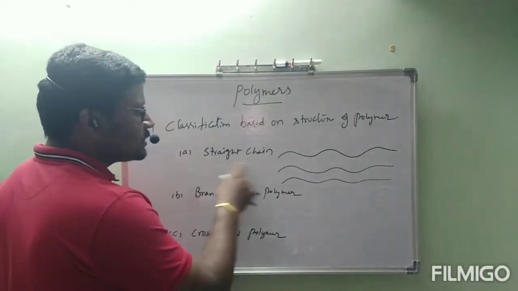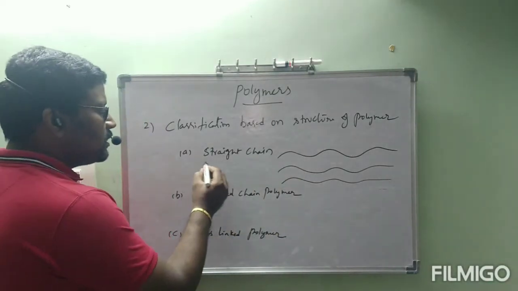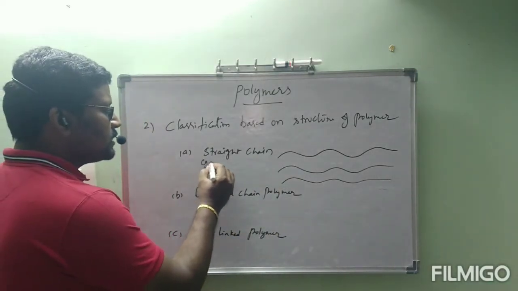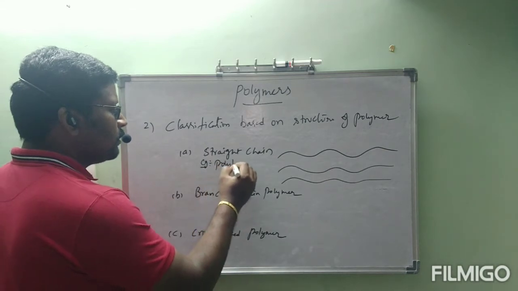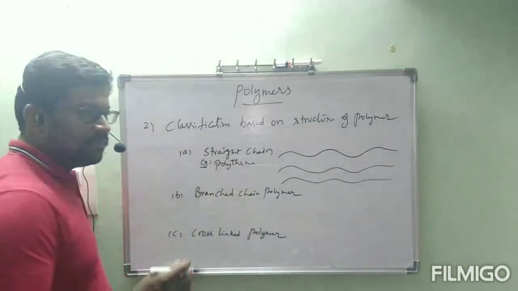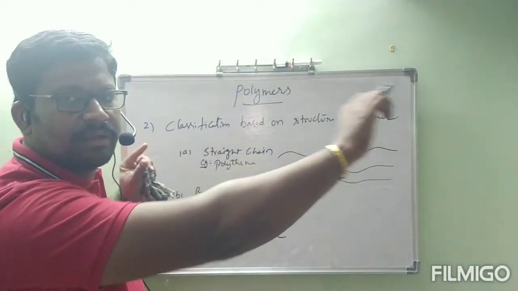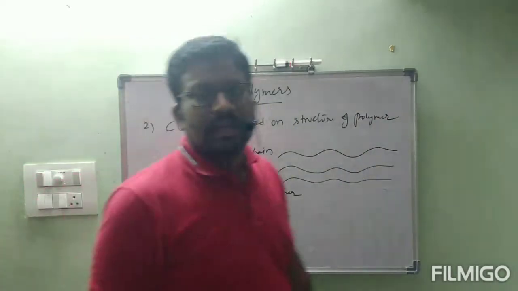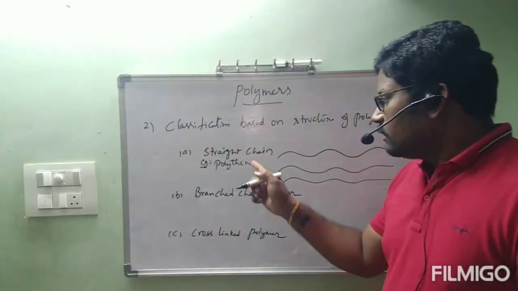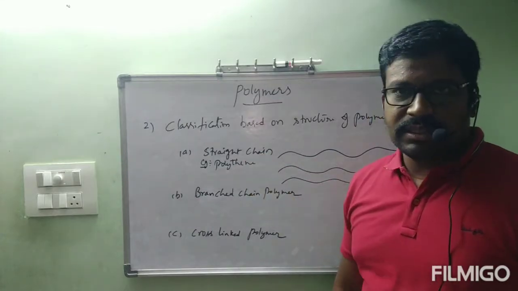This type of chain is called straight chain polymers. An example is polythene. Simply, ethene molecule and ethene molecule continue straightly without any branch. This is called linear polymers or straight chain polymers.